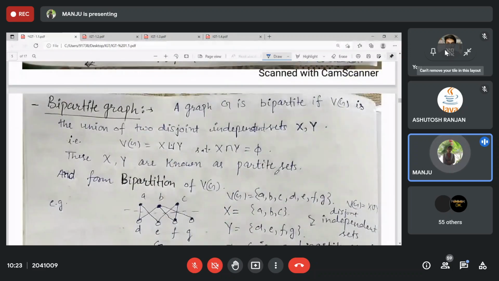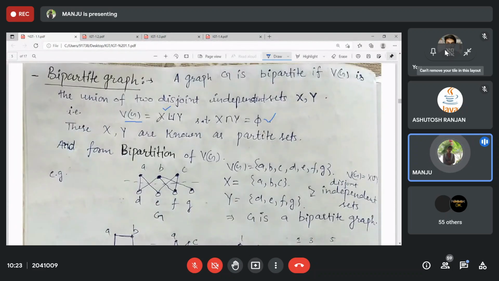Next is bipartite. For a bipartite graph, you are able to partition V(G) as a disjoint set of X and Y. Disjoint means nothing is common. Partition means you can write it as the union of these. And this X and Y form the bipartition of V(G).